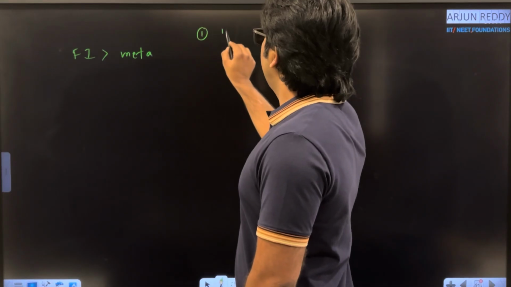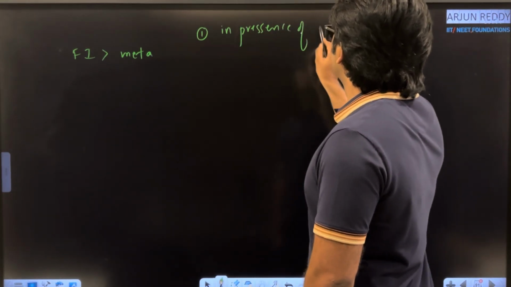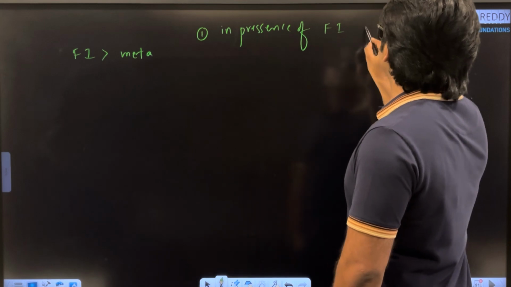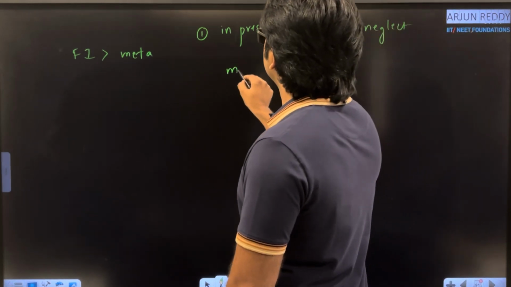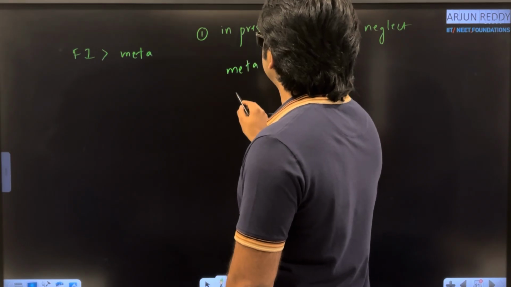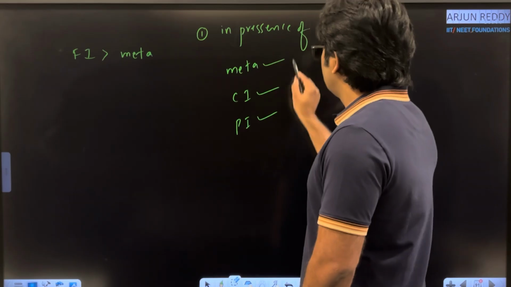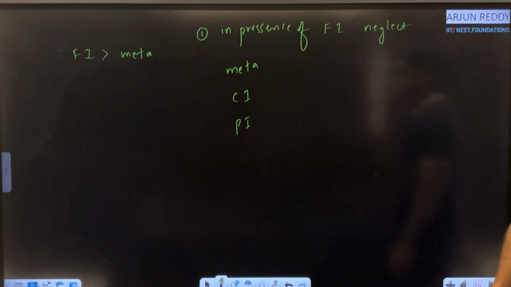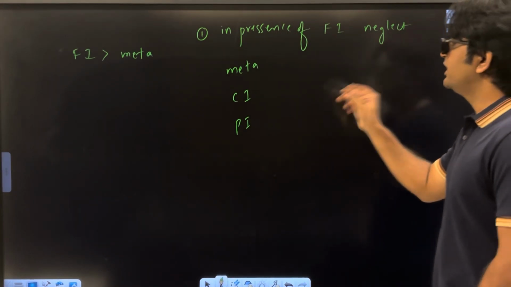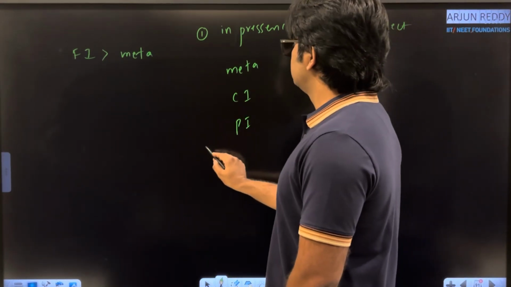First point: in presence of functional isomerism, neglect metamerism, chain isomerism and positional isomerism. These three we are neglecting.